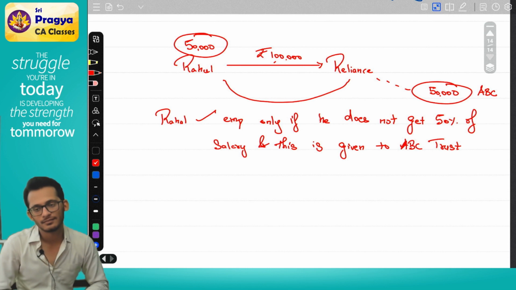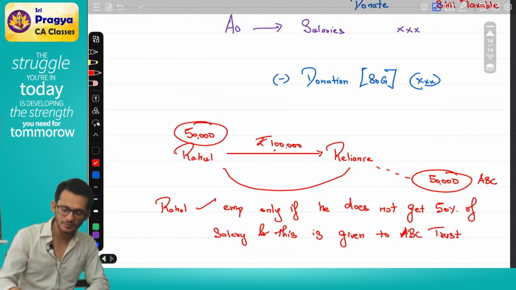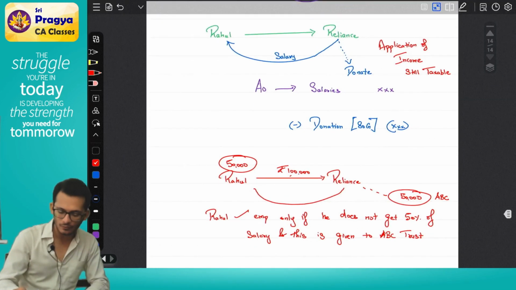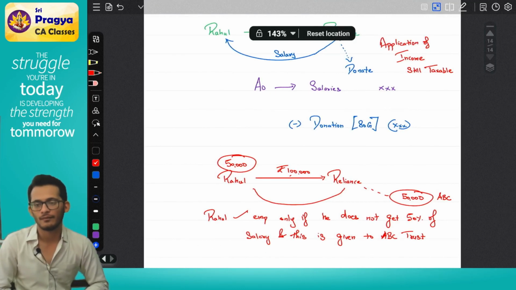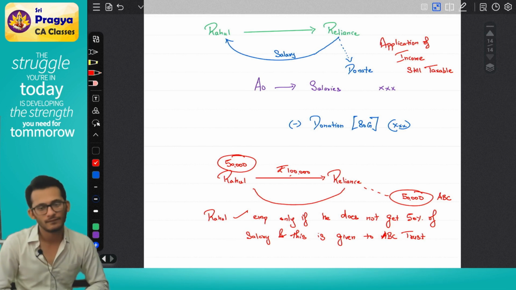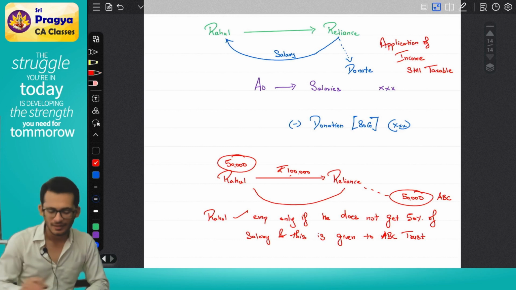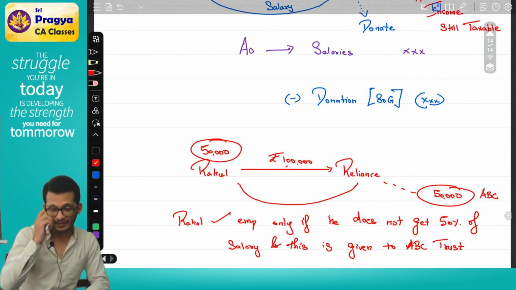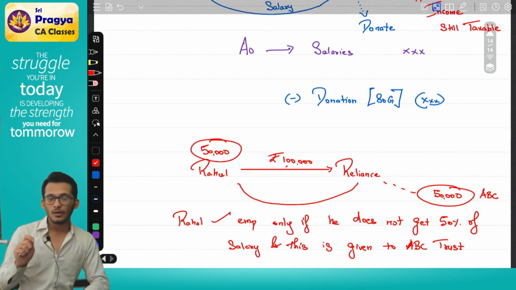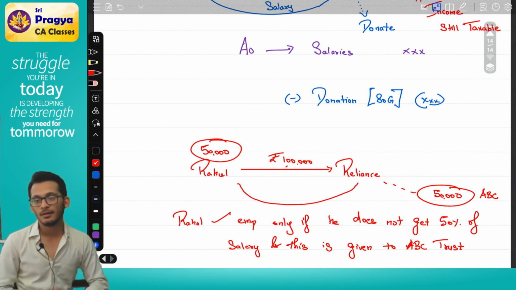Very good. Tell me, what is the difference between the first scenario and the second scenario? Understand, the major difference between the first scenario and the second scenario is, in the first scenario, who has the ownership of the money? Rahul.